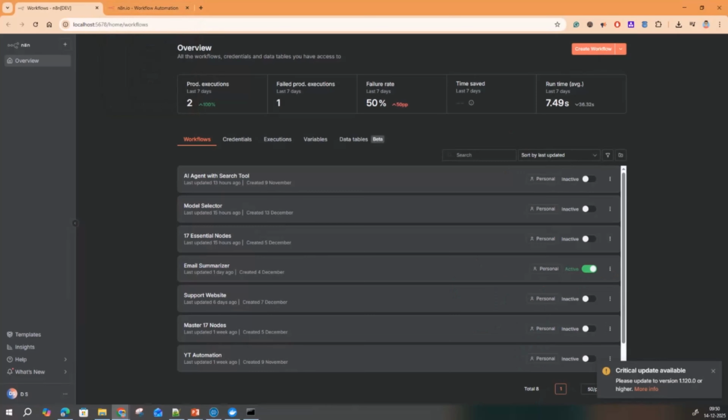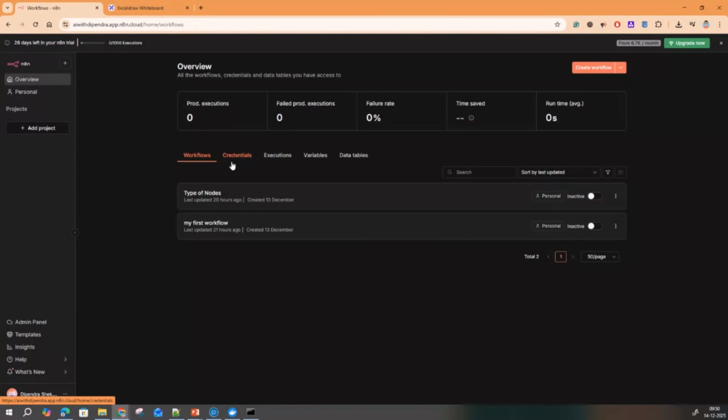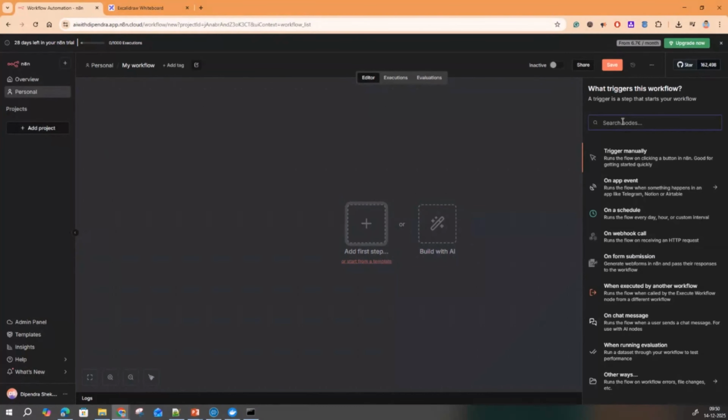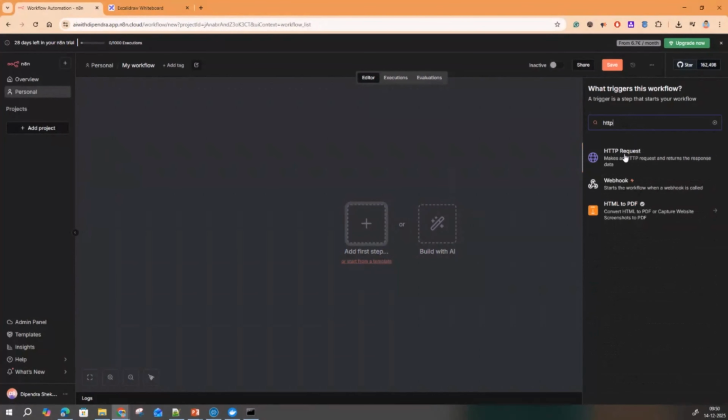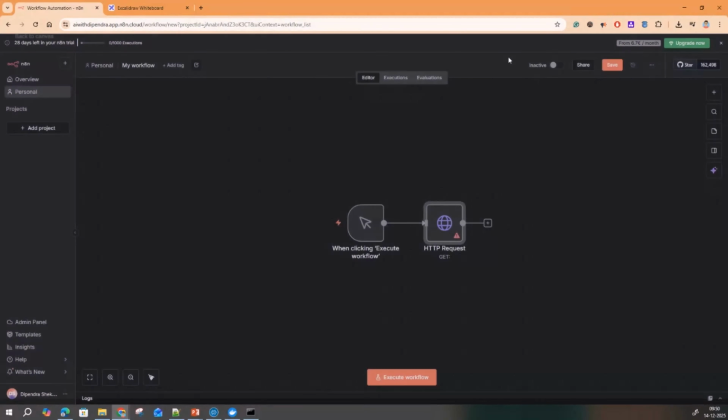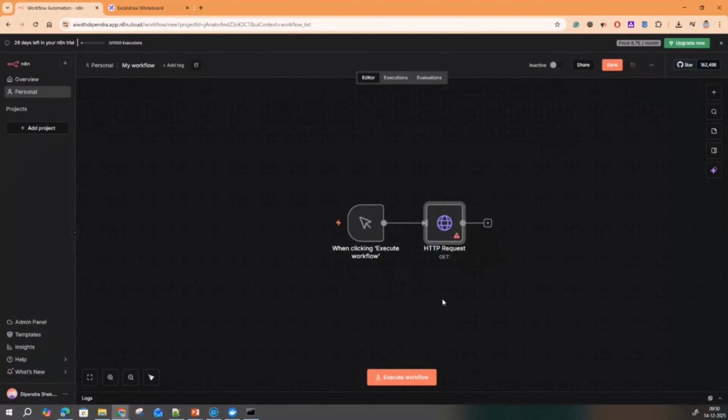So let me log into the cloud instance. Now here, I will quickly create another workflow, and we will just try to add an HTTP request node. As soon as I click here, I'll again go back. So this is how the node is added. And if you just add one node, by default it will create this trigger, because we have to execute the workflow.